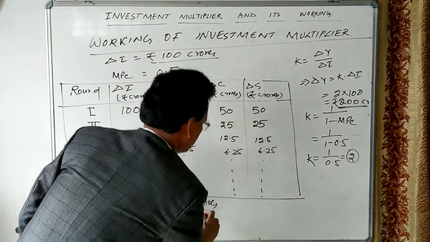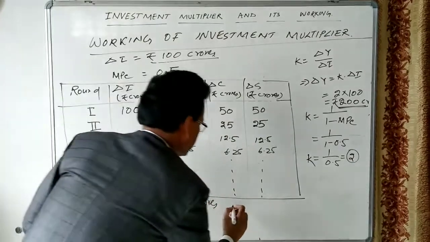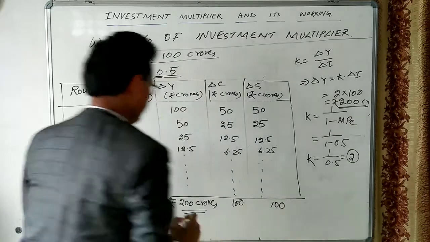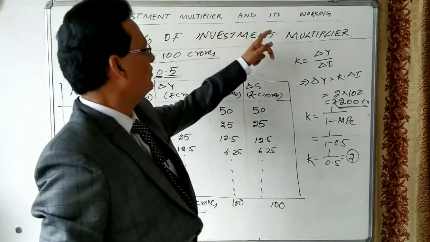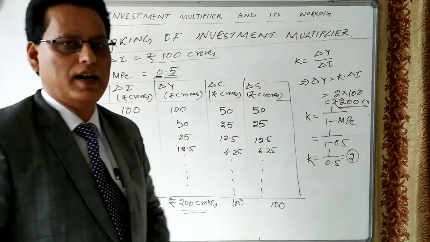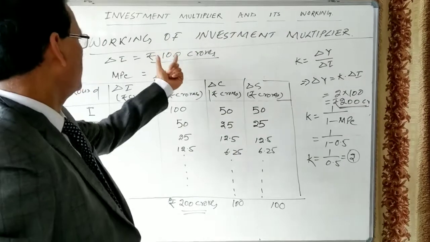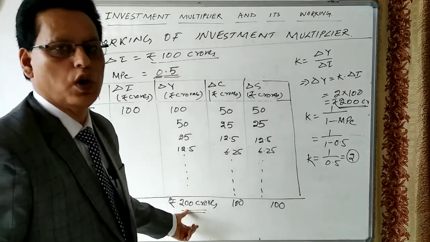Out of 200 crores, 50% money will go for consumption. It means 100 will go for consumption and 100 will be saved. So this is the process of the working of the investment multiplier. What we have seen is that an investment of rupees 100 crores leads to an increase in income worth rupees 200 crores.